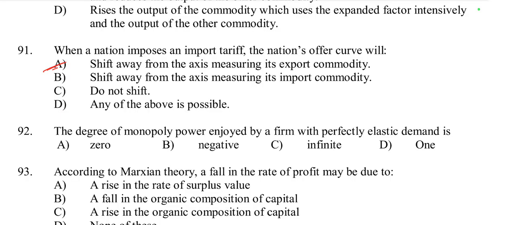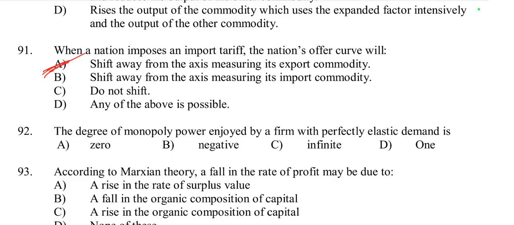Since the tariff makes imports more expensive, the relative price of the nation's exports in terms of imports becomes more favorable. This causes the country to offer fewer exports in exchange for the same amount of imports. Consequently, the offer curve shifts away from the axis measuring exports, as the country is now willing to export less for a given level of imports. So option A is right.